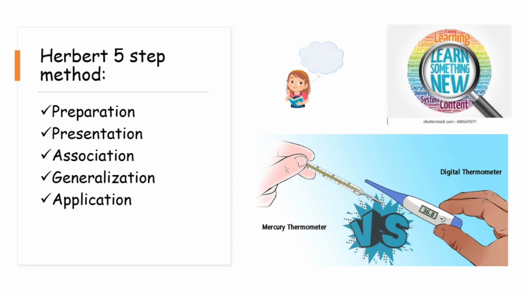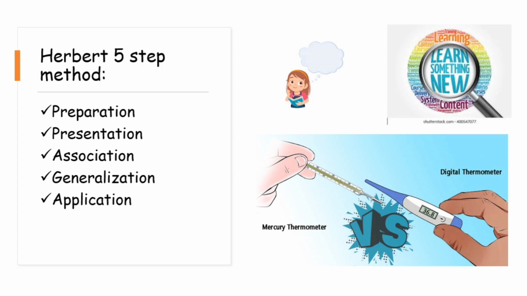Now, for example, when a student is taught the techniques to use a digital thermometer, at first he is reminded about the mercury thermometer, which he already knows how to use. This helps in arousing his interest. Next, the new features of digital thermometer are added. Then both are compared to understand the similarities and differences between them. Finally, the student understands the general principle behind the instrument and learns to use it in his daily life.